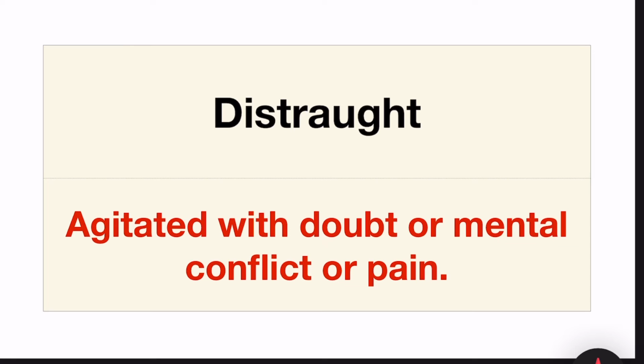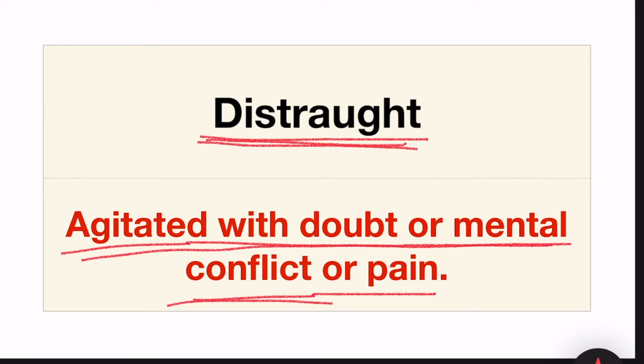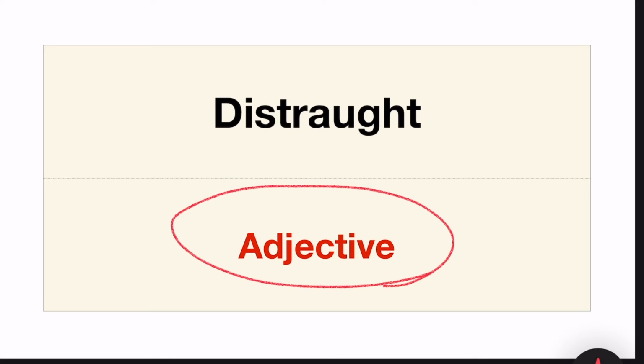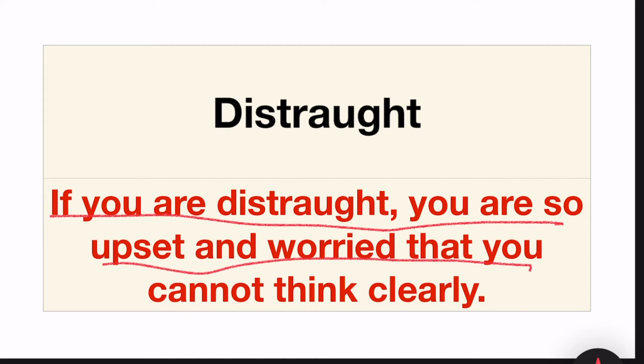Number 3, distraught. Distraught means agitated with doubt or mental conflict or pain. Distraught is also an adjective. If you are distraught, you are so upset and worried that you cannot think clearly.